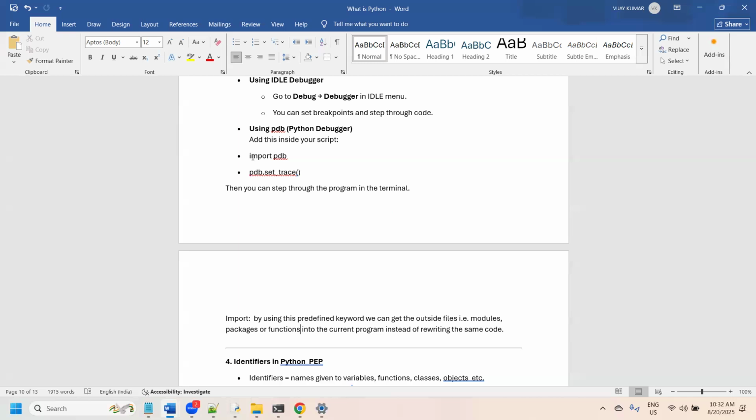Because these are common for everyone, they have created some predefined functions. Similarly, in Python also, across the world, whatever common utilities and common functionalities are available, people have already developed them and given them to Python.